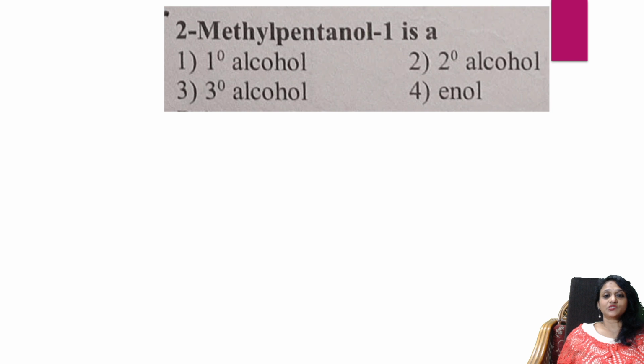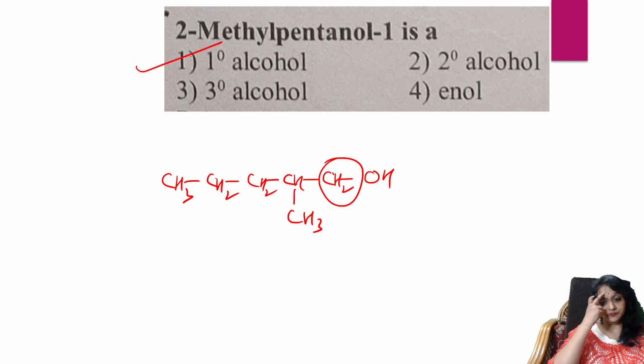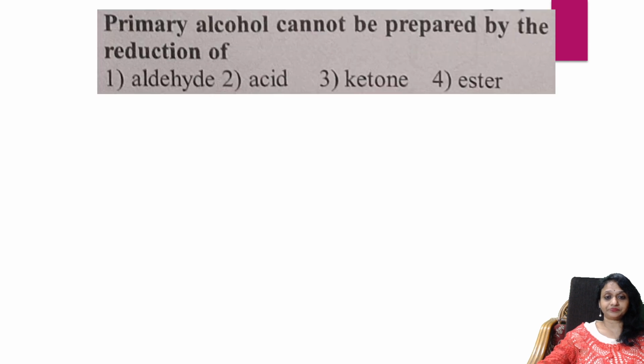2-methyl pentanol is what? Let us write the structure. This is 2-methyl pentanol. What is its rule? Here you have two hydrogen atoms adjacent to the OH group. So isn't it a primary alcohol? Just to confuse you all, they have given you this. So once the structure is given to you, try to write the structure and put it.